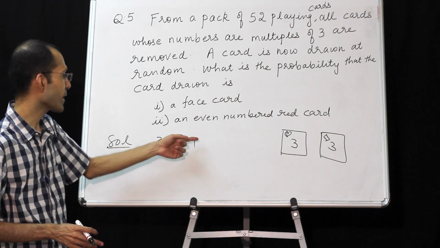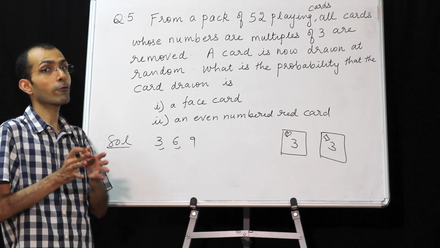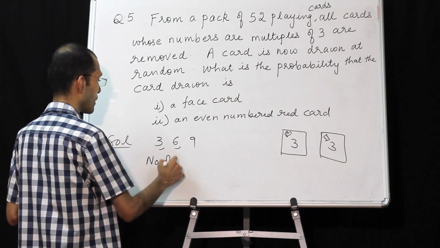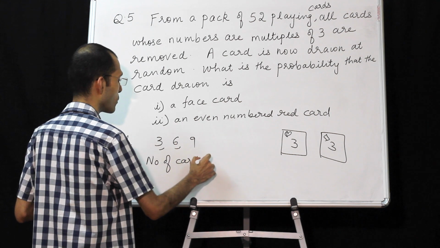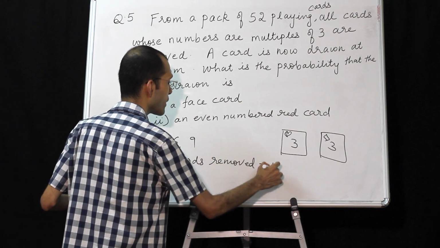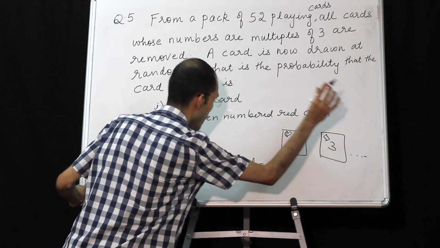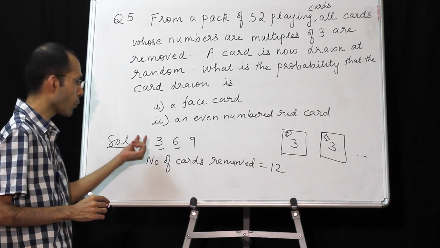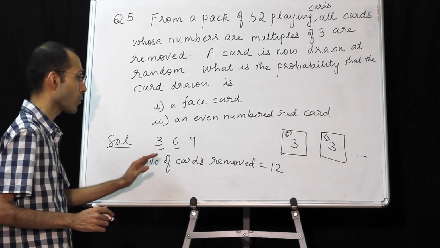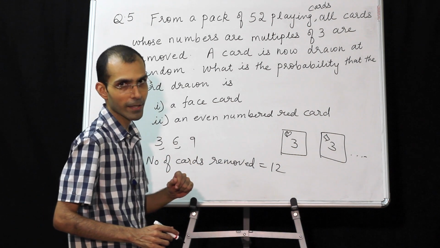So 3, 6, 9, that is 3 cards, each card with 4 varieties. So how many cards are removed? The number of cards removed will be 12, right? 4 types in number 3, 4 types in 6, 4 types in 9. So altogether 12 cards are removed.